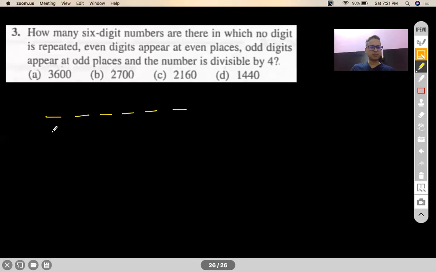Let's put the places. This is your first place. This is your second place. This is your third place. This is your fourth. This is your fifth. This is your sixth. You have to place your digits in such a way that only even numbers can come at even places, and only odd numbers can come at odd places. And finally, this 6-digit number should be divisible by 4. How many ways can you make such numbers? Poll is on.